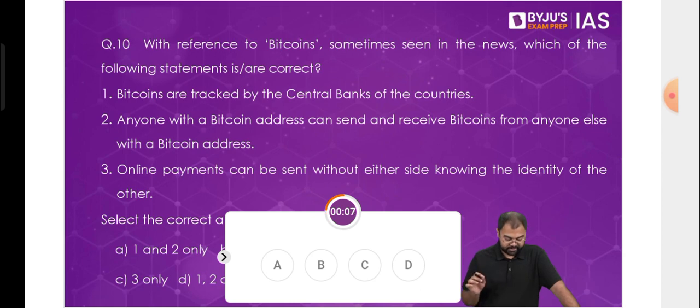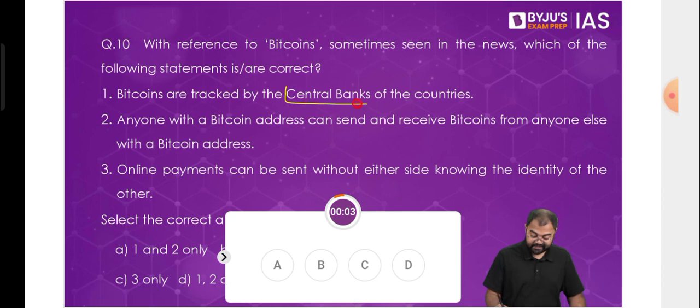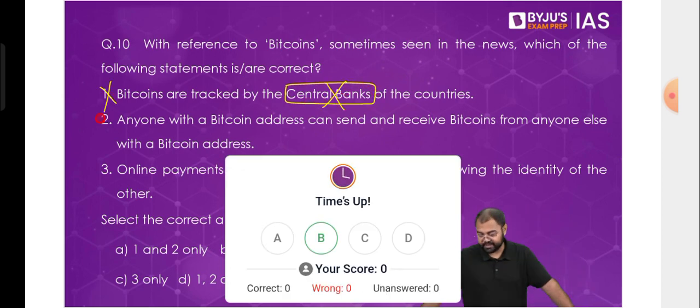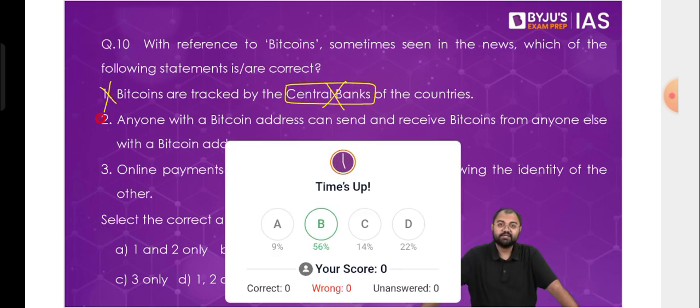With reference to bitcoins, sometimes seen in the news, which of the following statements is or are correct? First, bitcoins are tracked by the central banks of the country. That is the biggest challenge, that banks cannot track it. There's a reason why it has been banned and no country is allowing the complete use of bitcoins. For example, a body like RBI would never know what kind of transactions are happening through bitcoins.